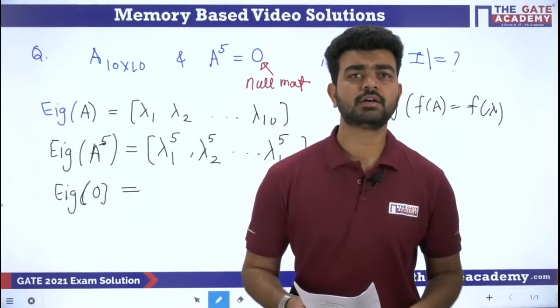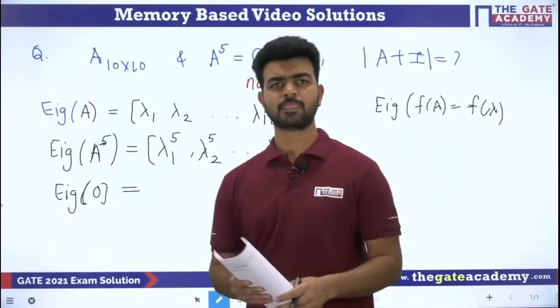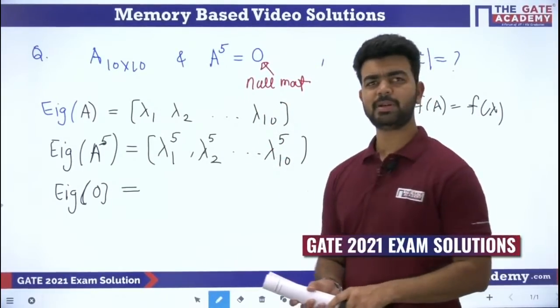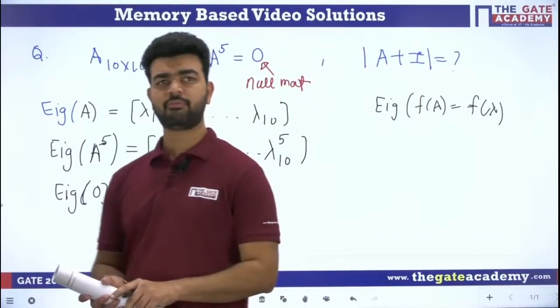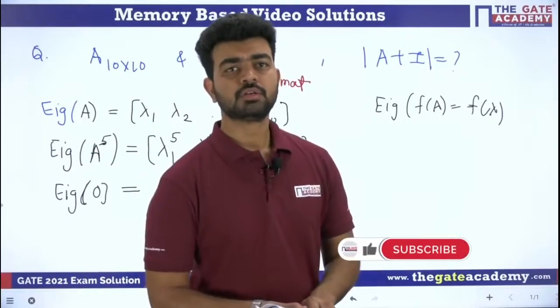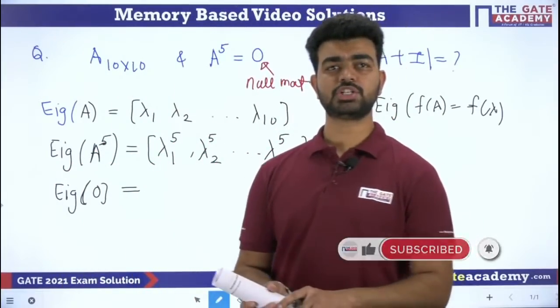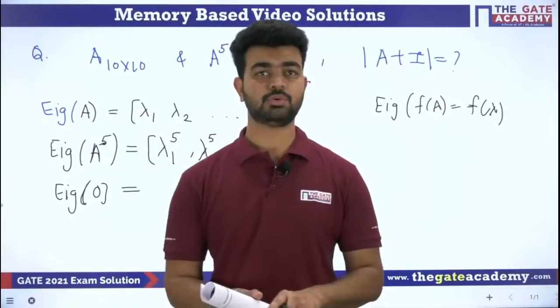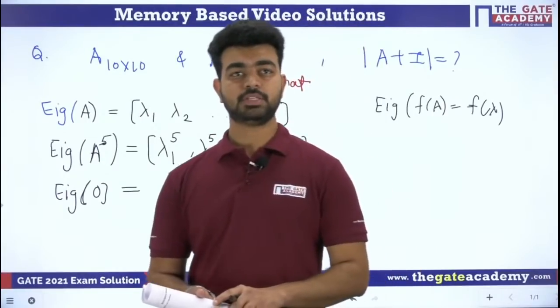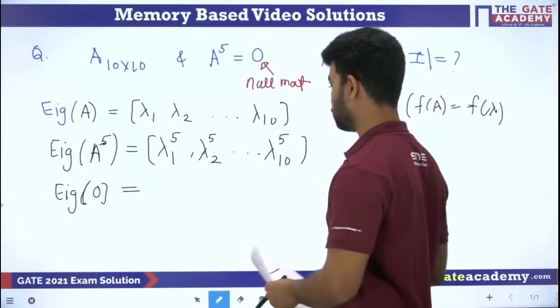Hema is saying 5. How? The eigenvalue of a null matrix is 5? No, it's not 5. It is 0. Sunil is saying 0. Very good. Rajan Chaudhary is saying 0. Pritesh is saying 0. Okay. Biplab is also saying 0. Very good. So, eigenvalues.